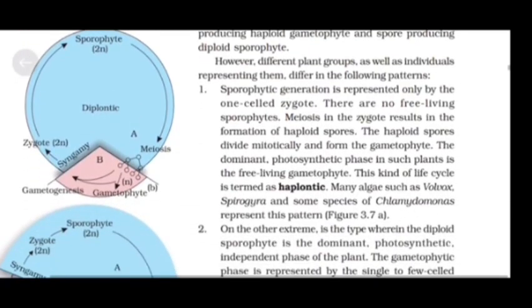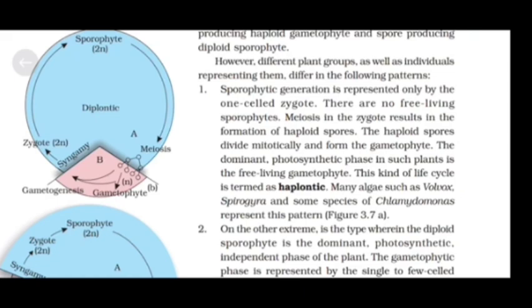However, different plant groups as well as individuals representing them differ in the following patterns. 1. Sporophytic generation is represented only by the one-celled zygote. There are no free-living sporophytes. Meiosis in the zygote results in the formation of haploid spores.